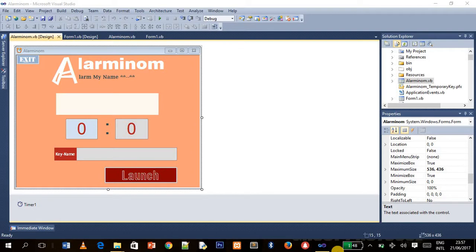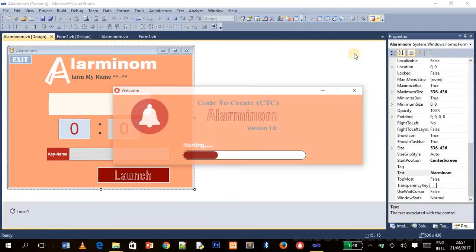Now today you'll be learning how to make your own alarm. It's not just an ordinary alarm, it has two features. One, it will call out your name when it reaches the alarm time, and the other, it will read out 6 facts for you in a row, and it's very nice. It's not the best project you'll be learning in life, but I bet you if you learn this, it will give you ideas on how to put little codes together to make up a bigger idea, to make up a software. Alright, so let me quickly launch this now so you see what it looks like.